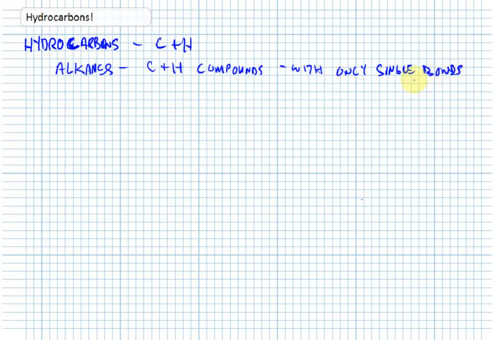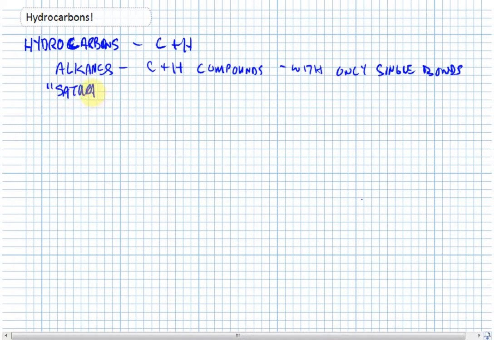So these are the simplest hydrocarbons. They are sometimes called saturated hydrocarbons, and you've probably heard that word related to fats. Saturated fats are fats that have all single bonds. Unsaturated fats are fats that have bonds other than single bonds, things like double bonds. We'll talk about those later.